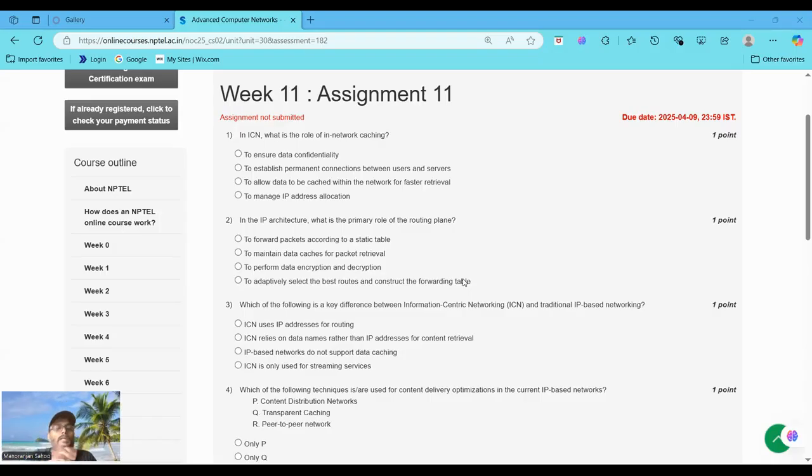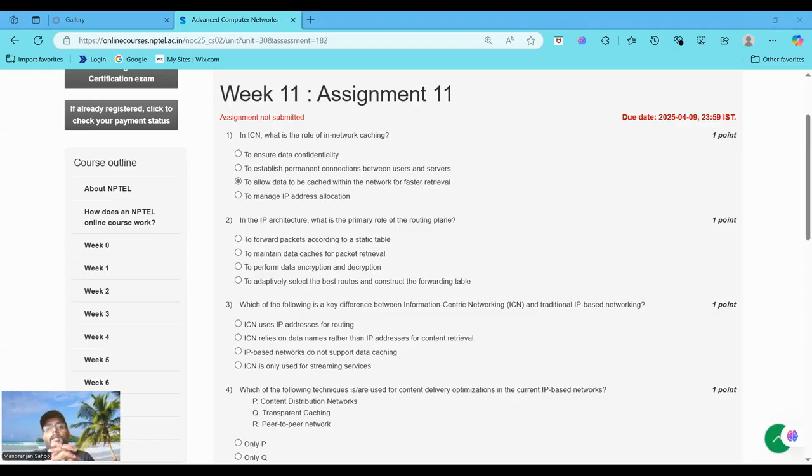The role of the network caching is especially to allow the data cached within the network for faster retrieval. So the correct one is option C. You know that why you choose option C. Let's discuss these options one by one. That is A, B, C, D, which are already given. We have to analyze these options one by one. Let's start. First option is to ensure data confidentiality.